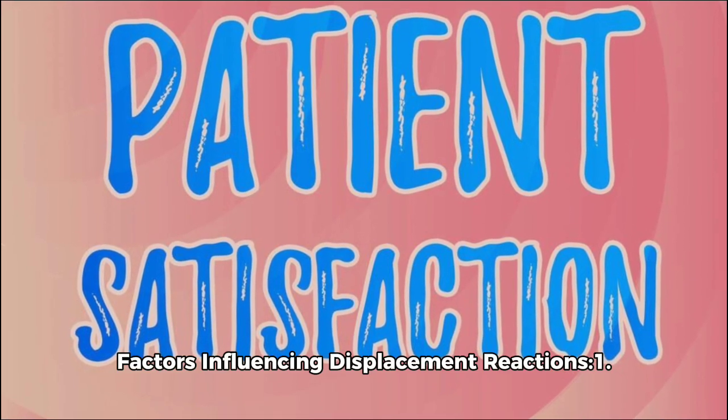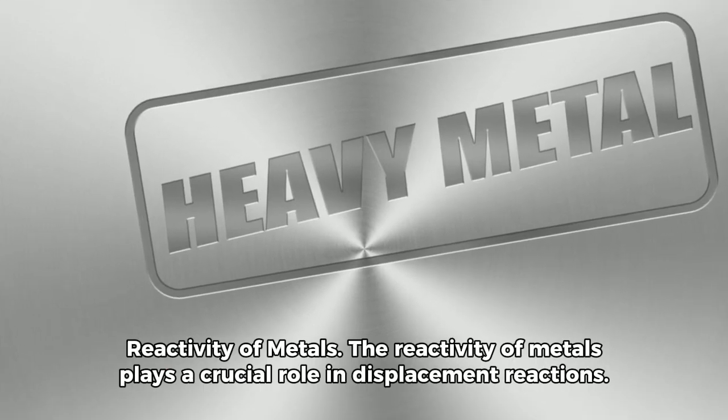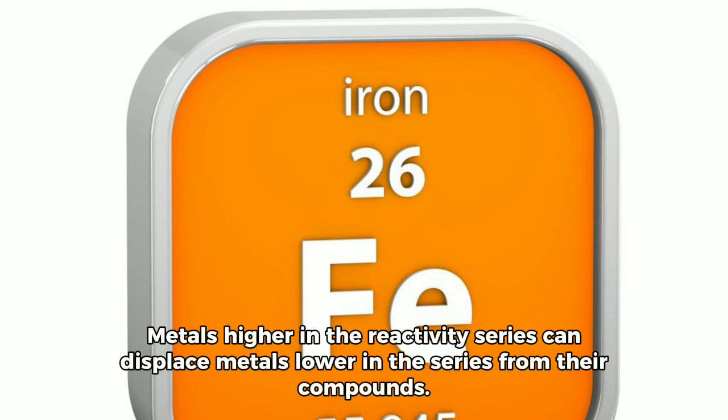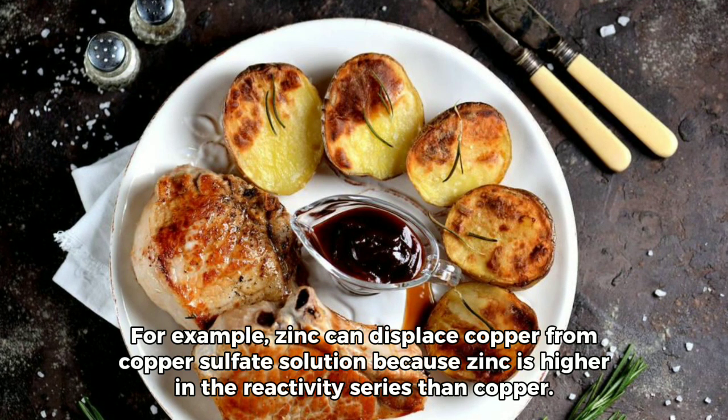Factors influencing displacement reactions. 1. Reactivity of metals. The reactivity of metals plays a crucial role in displacement reactions. Metals higher in the reactivity series can displace metals lower in the series from their compounds. For example, zinc can displace copper from copper sulfate solution because zinc is higher in the reactivity series than copper.